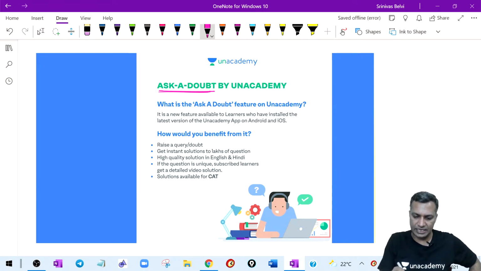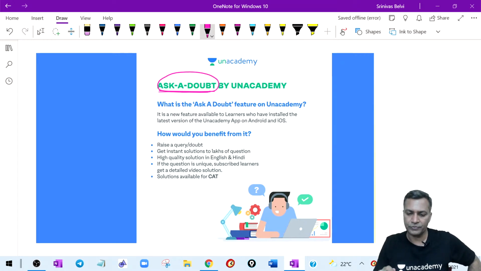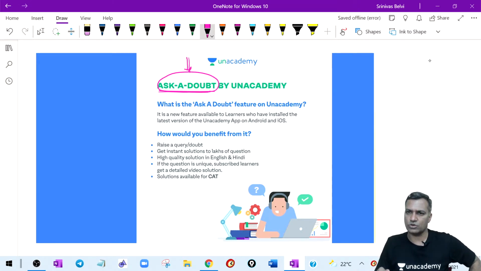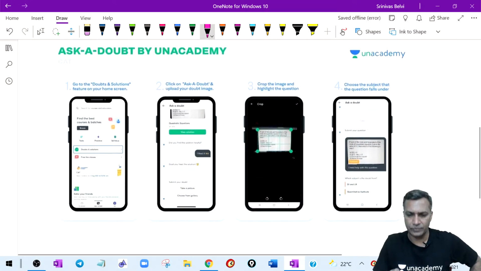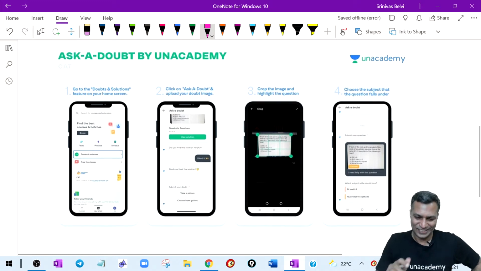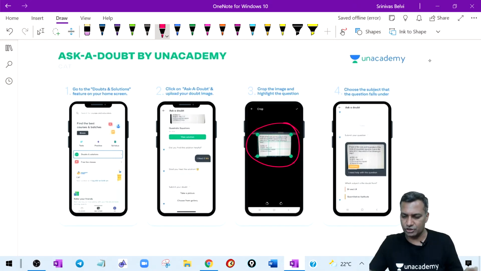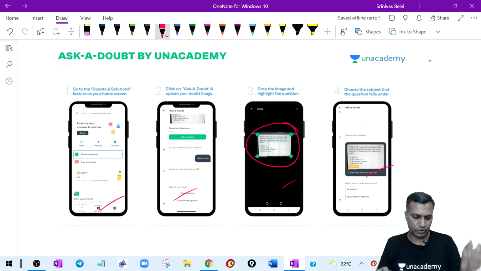Guys, if you have any doubts, please use this platform. That's a new feature on your app. It's called Ask a Doubt, and I think the limit should be within one day. Use this feature, screen grab or just click a picture. It's self-explanatory. Please go through that. I think you get the answer within 24 hours or something like that. You can use this feature for your doubts.